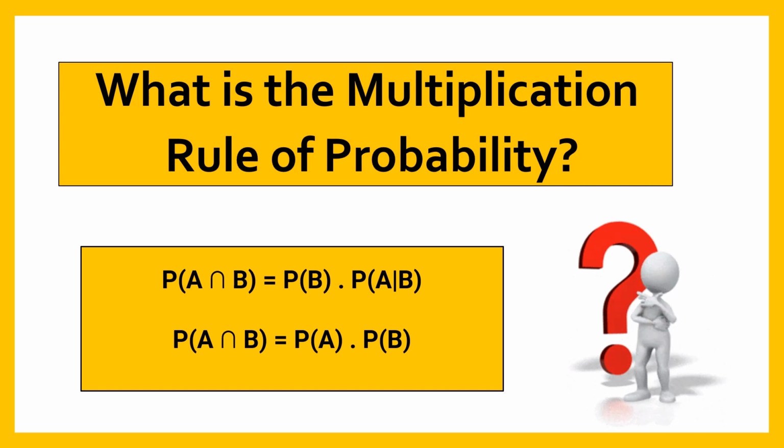If A and B are two independent events in an experiment, then the probability of both events occurring simultaneously is given by the second equation.